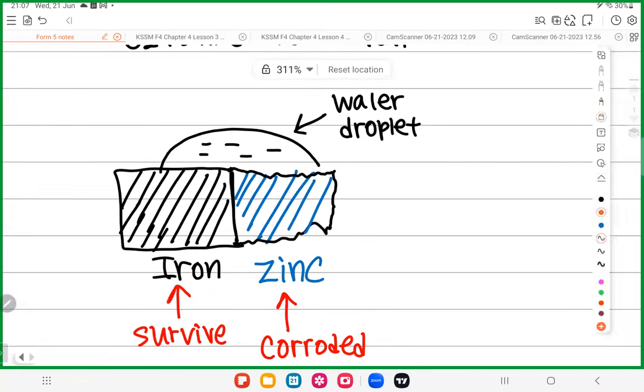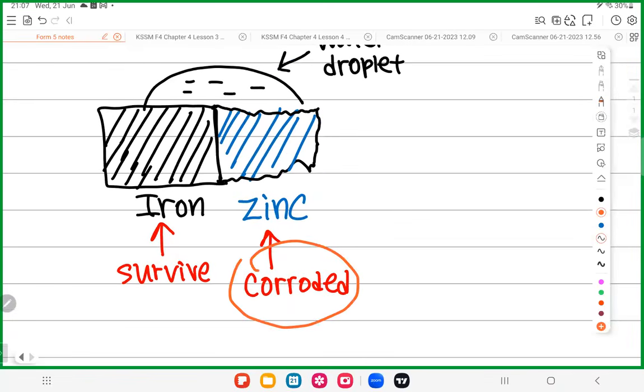Because the zinc dies, meaning it corrodes. So the zinc becomes like this, isn't it? Part of the zinc disappears. Okay, corrode. So the zinc corroded, the zinc died. So the iron survives. Survive means what? No rusting. Okay, so that's why zinc prevents the iron from rusting. Finish. There's a special word for this process which I'll teach you in a short while.